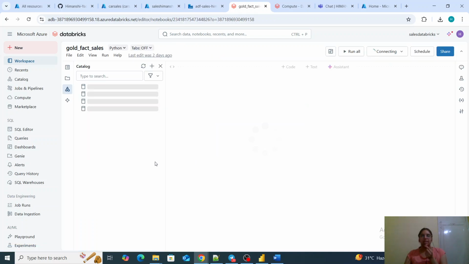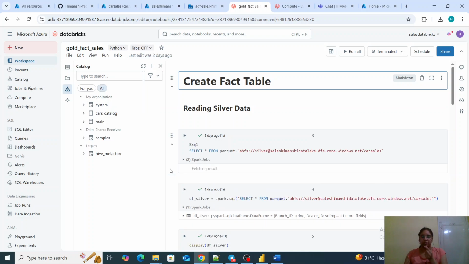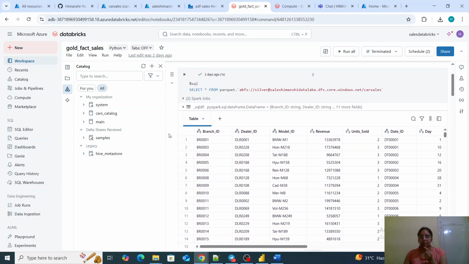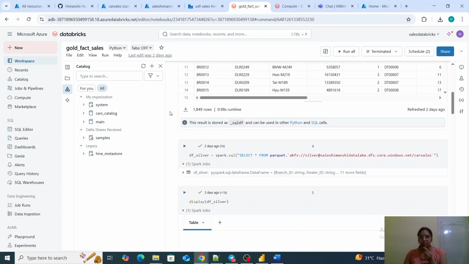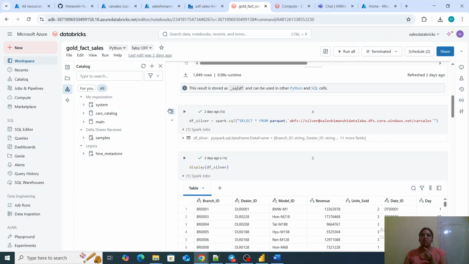Fact table is being generated from all the dimension tables. So I am loading the data from the silver layer, because as we go step by step we will understand it. First I am loading the data from the silver table. This silver table data we will join with all the dimension tables, and then we will fetch the records for our fact table.